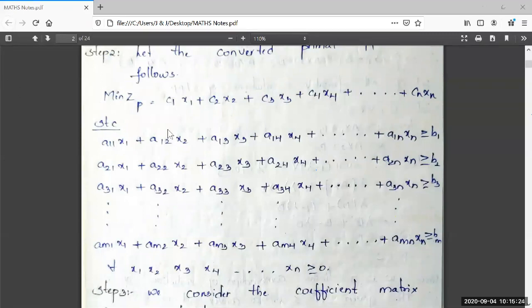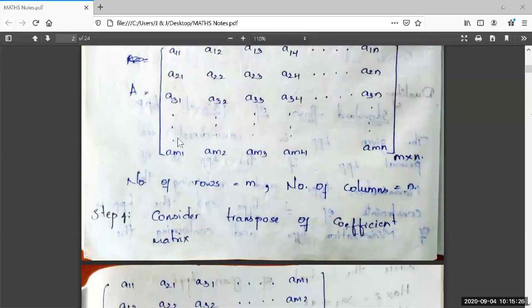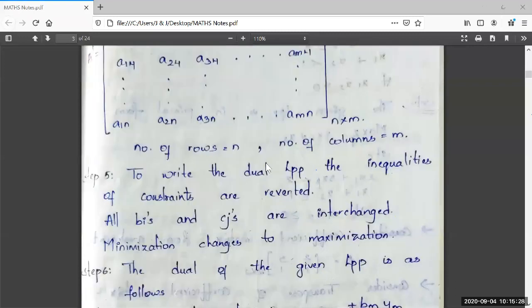Right. Now I am going to the step of writing the dual LPP from the above data. Step 5 is to write the dual LPP. The inequalities of constraints are reverted. What is meant by reverted? Just now I told you, if greater than or equal to is there, we have to take lesser than or equal to. If lesser than or equal to is present, we have to write greater than or equal to.